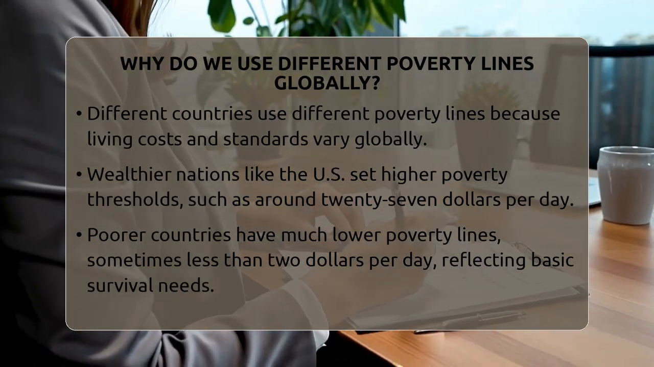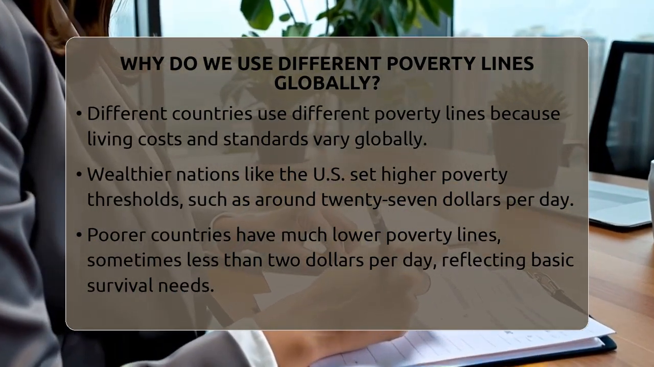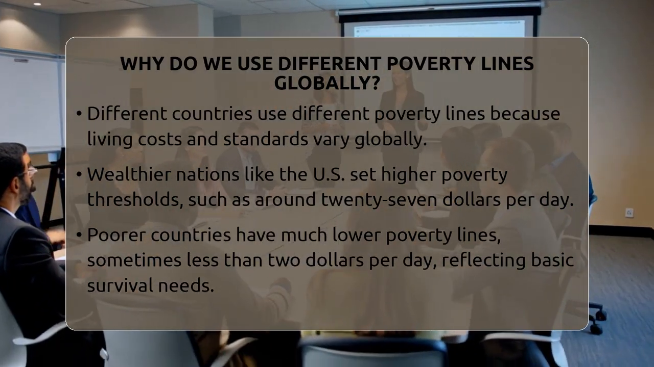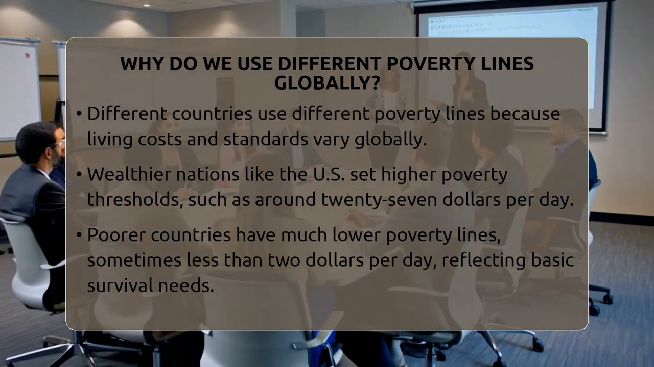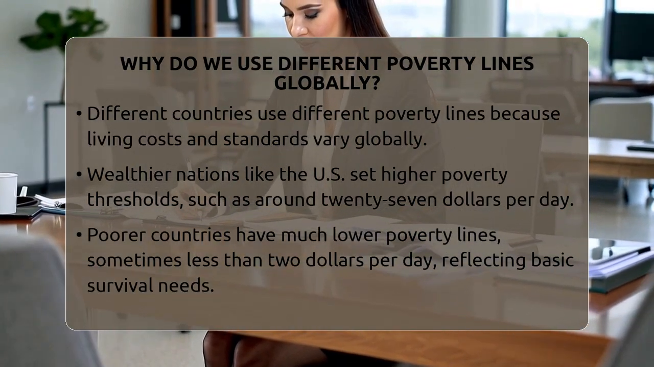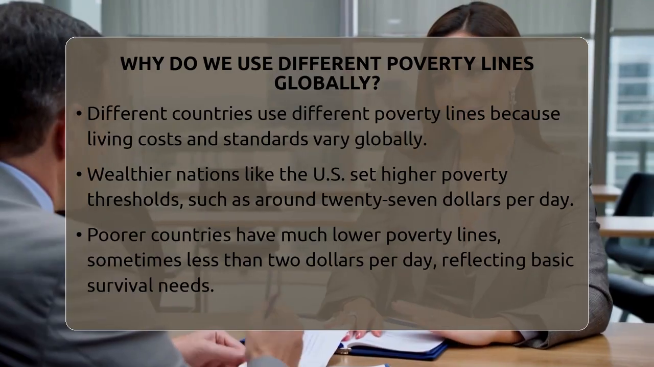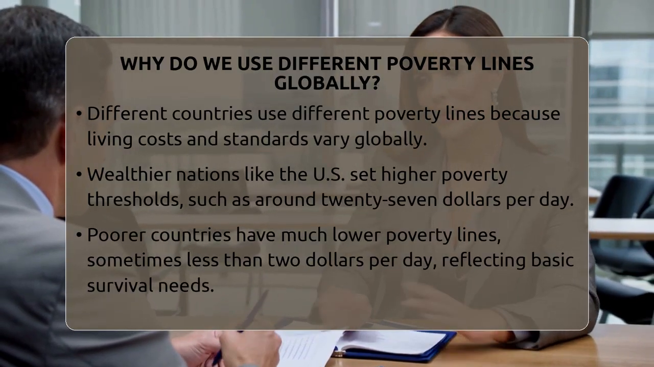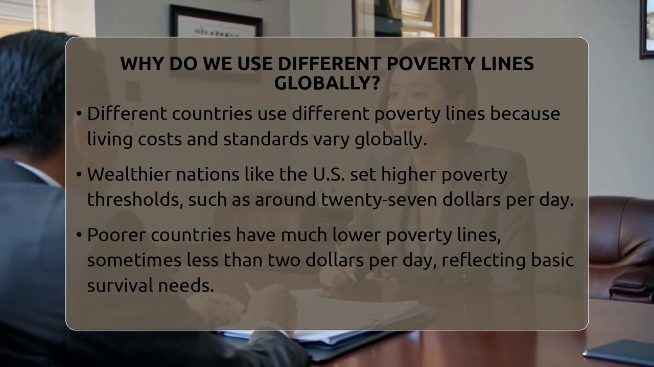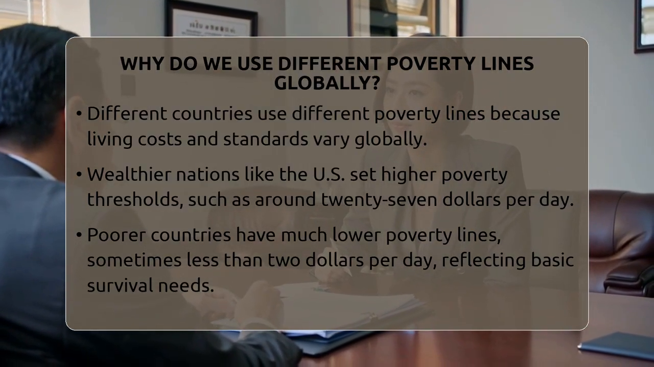Why do we use different poverty lines globally? Imagine trying to compare how people live in different parts of the world with just one yardstick. It wouldn't make much sense, right? That's why countries and organizations use different poverty lines. Poverty is not the same everywhere. It depends on local prices, culture, and what people expect as a basic standard of living.